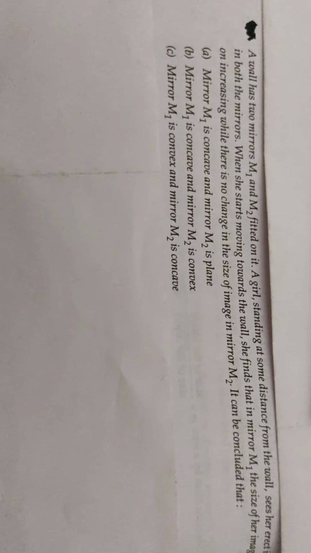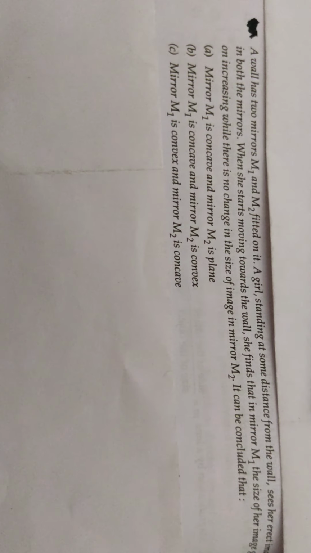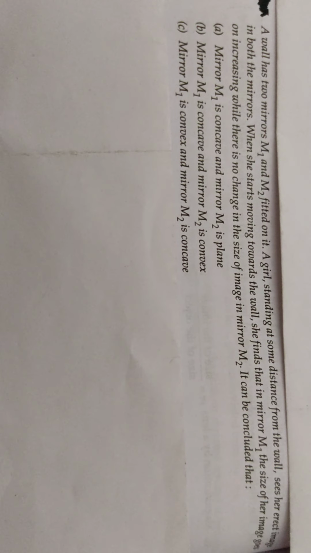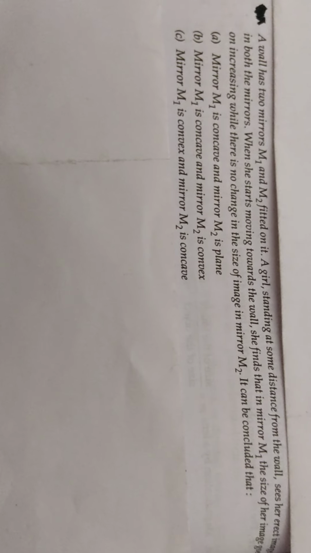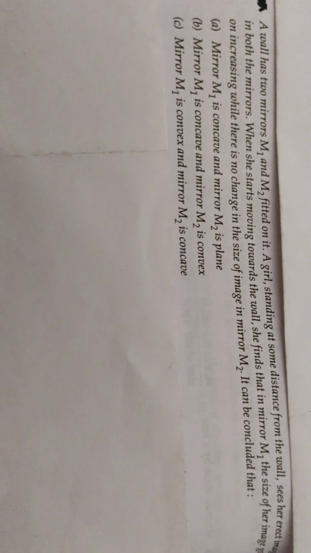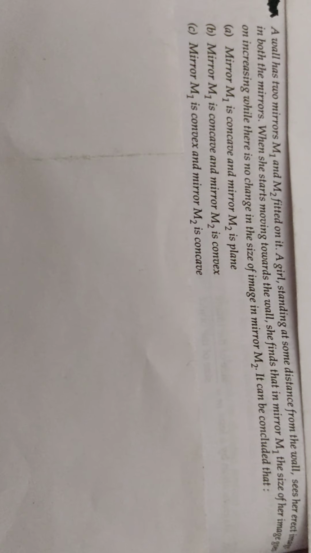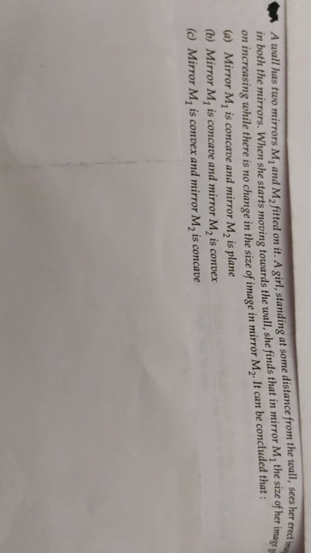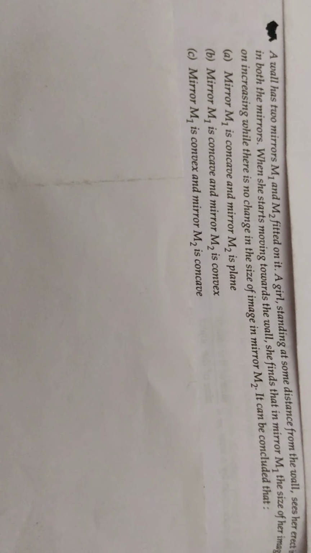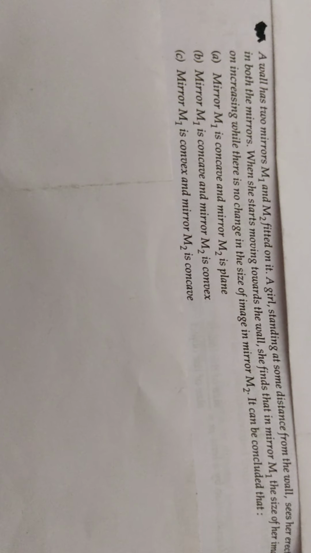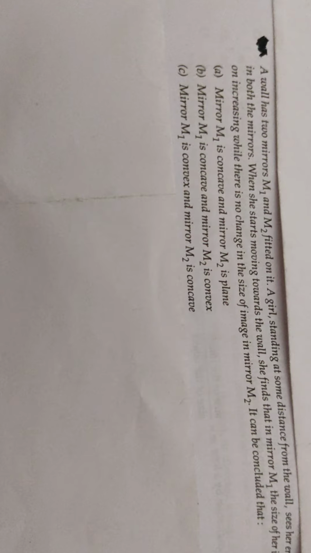So we quickly can choose this option to be correct. But let us look at the other mirror, what they say. When she starts moving towards the wall, she finds that in mirror M1, size of the image goes on increasing. But in mirror M1, if it is a concave mirror, the size of the image should decrease, not increase. So we can say option A is also wrong. Only in a convex mirror, when the object is moved towards the pole of the convex mirror, size of image goes on increasing, not in a concave mirror.